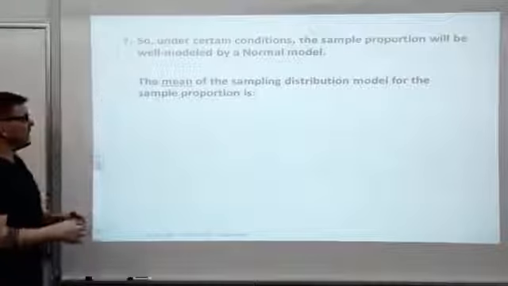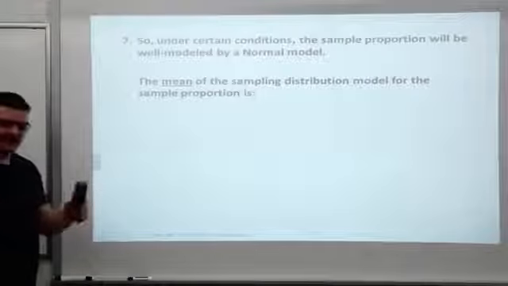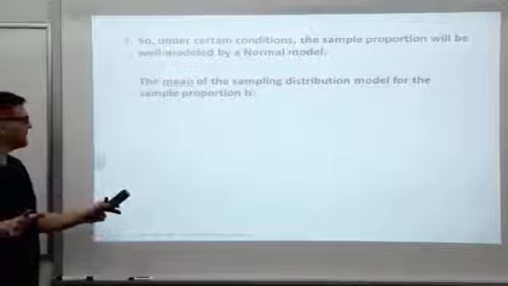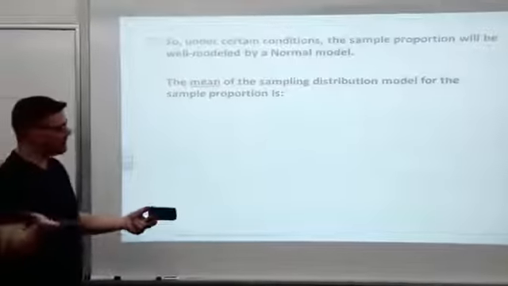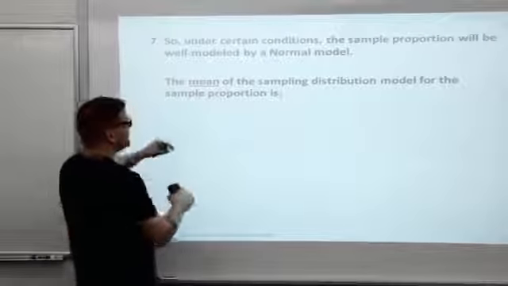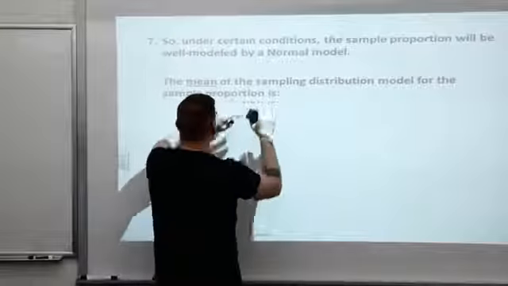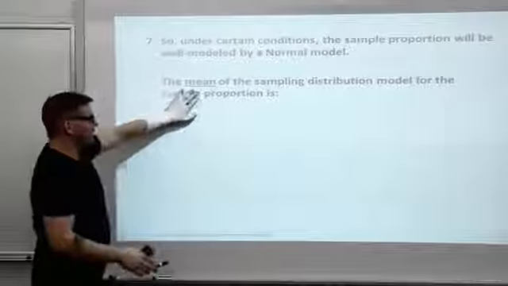Number 7, so under certain conditions, and Kim Shepard will talk about those conditions in the next video. This just doesn't always work. We need to check some conditions first. The sample proportion will be well modeled by a normal model. So, what the heck is the mean?